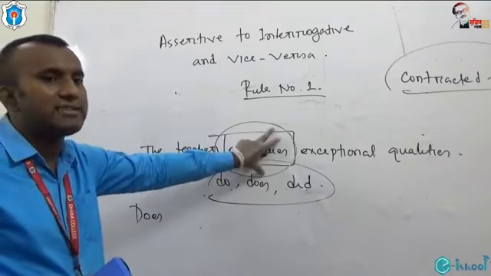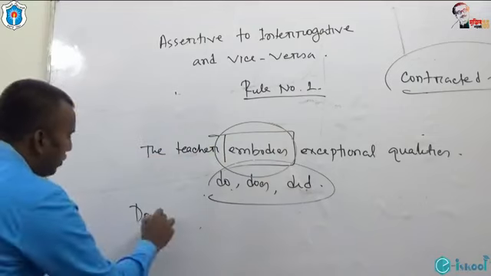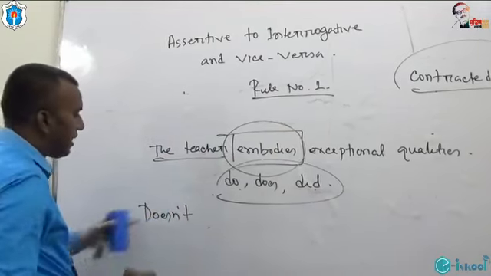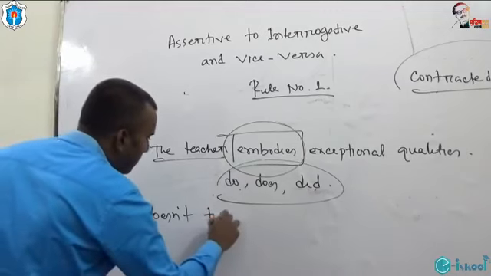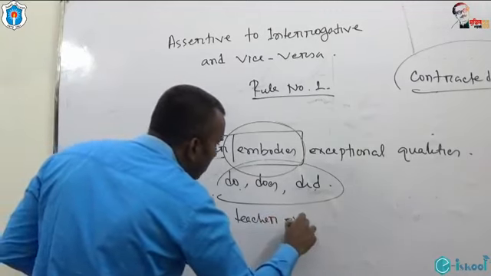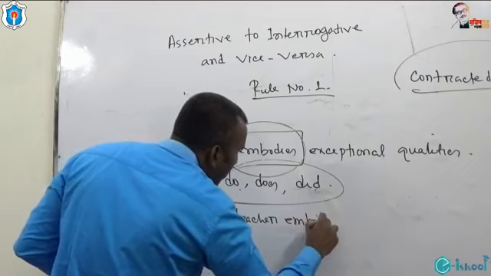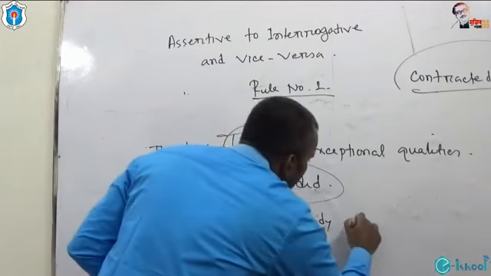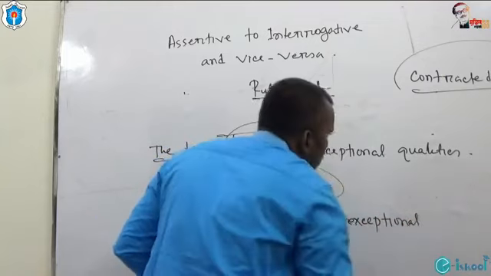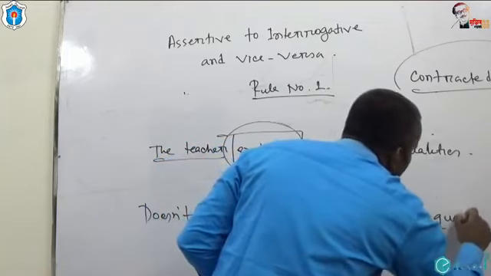As this sentence is affirmative, we need to use not, doesn't. Then the subject will come. Doesn't the teacher embody exceptional qualities?